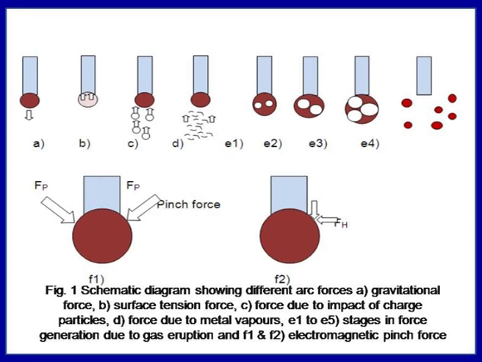The third case, figures E1 to E4, shows how bubbles grow if the elements present in the molten metal drop react with the gases present in the molten metal drop itself. Like the carbon present in steel, if a large amount of oxygen is present with the molten metal, then carbon reacts with the oxygen to form CO2, and gradually these bubbles grow, and when the bubbles grow to a large extent, eventually the molten metal drop bursts in the form of fine particles.